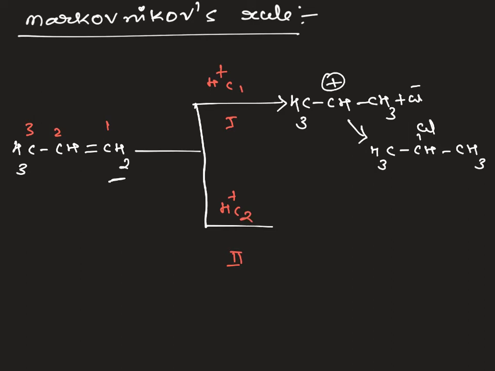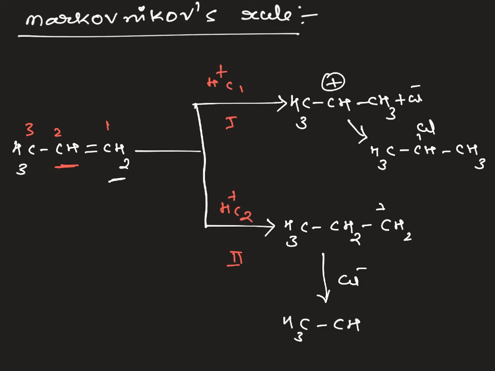If I add H plus at the C2 carbon, I get a carbocation at the first carbon, such that I am writing CH3 CH2, and here I get a carbocation, plus. When we add Cl minus, the polar reagent, next, we get 1-chloropropane. This is the mechanism of how the products are formed.